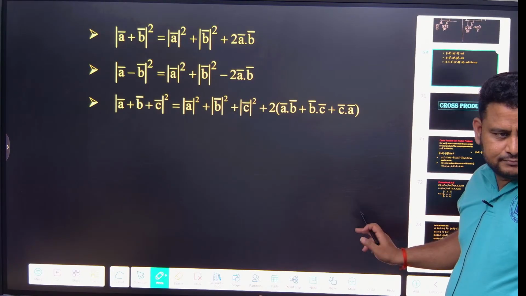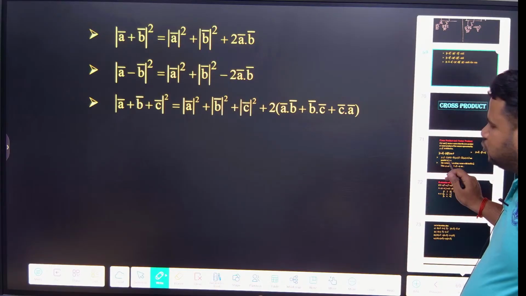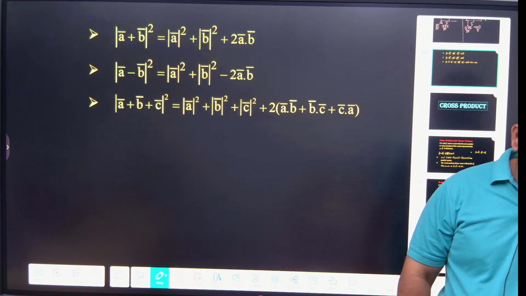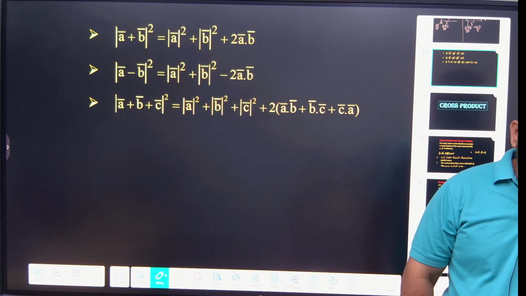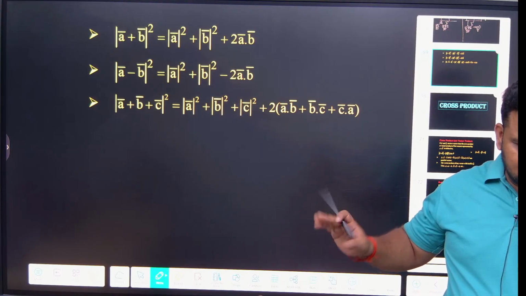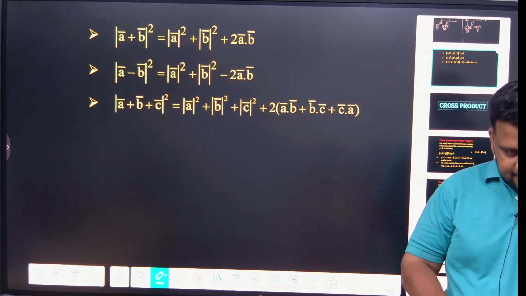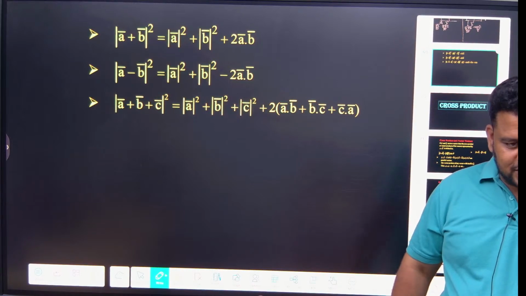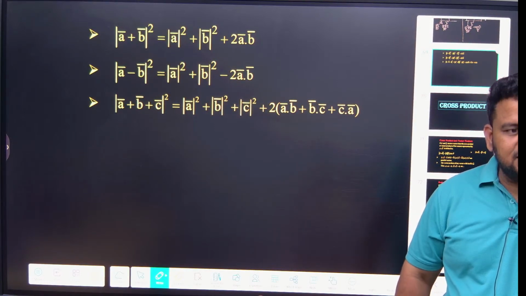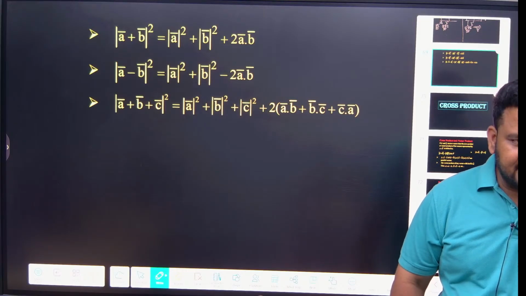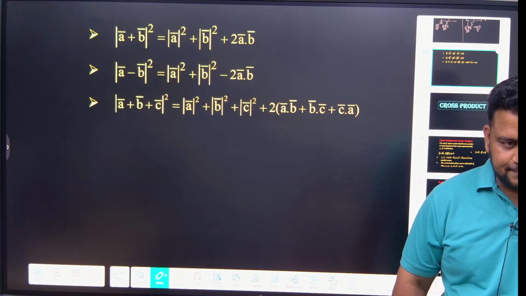Done? Now we will go to cross product. See, what are the things that we studied? Addition, subtraction, collinear, coplanar, then unit vector, then projection or component vector in the same direction and perpendicular direction, and then dot product and some properties. Now we'll be studying cross product. After that we'll be studying triple product, that is triple dot product and triple cross product.